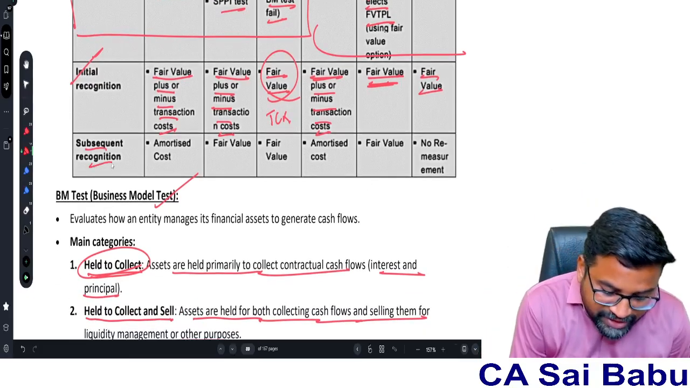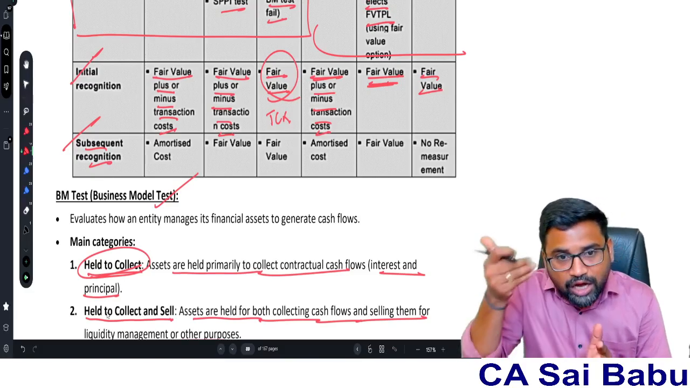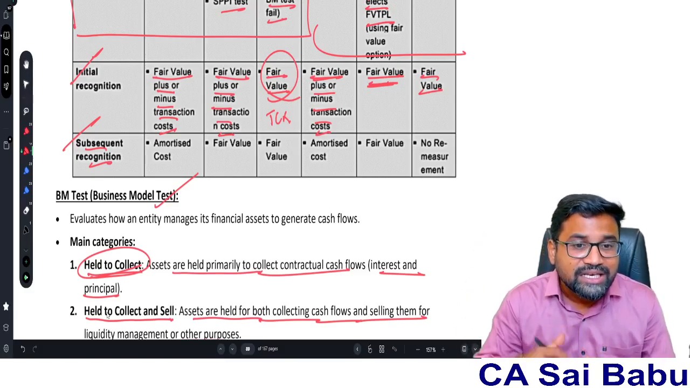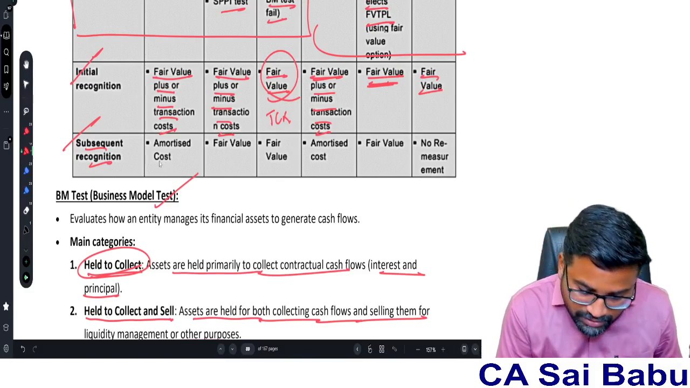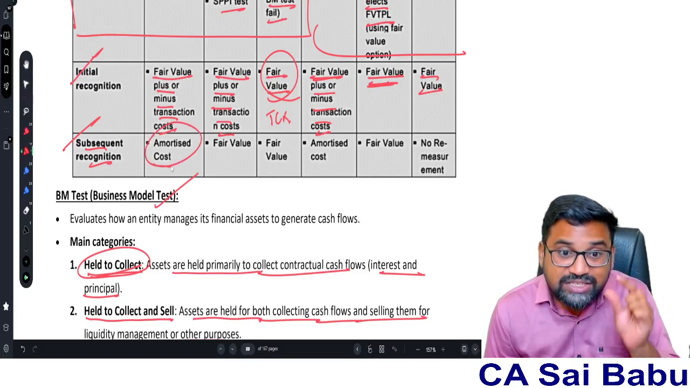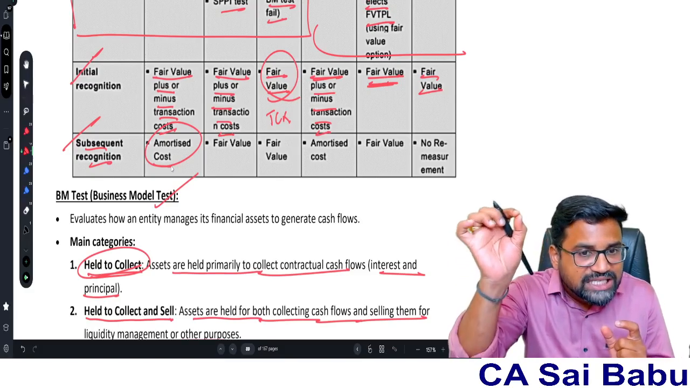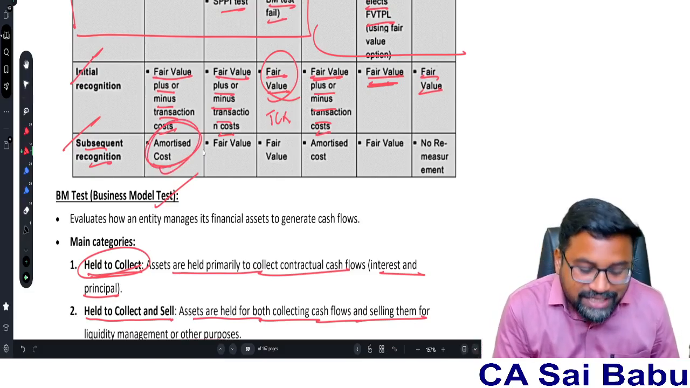Now, subsequent recognition. Once any financial asset and liability is initially recognized, on the balance sheet date, that is subsequent recognition, at what value? See, subsequent recognition is at amortized cost in case of the AC model. If you classify any financial asset under the AC model, the amortized cost model, then subsequent measurement will be done at amortized cost.